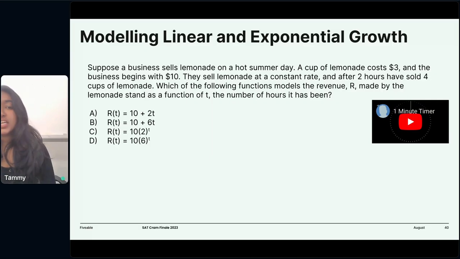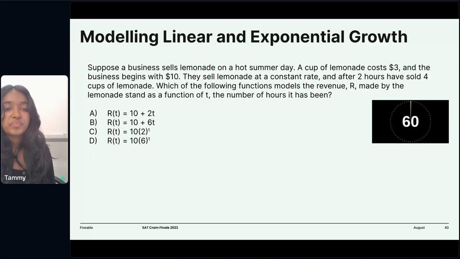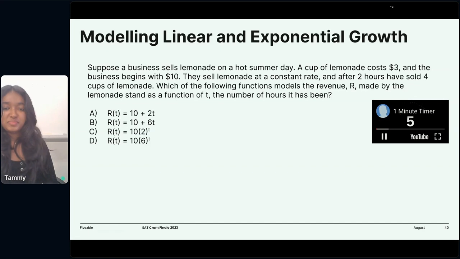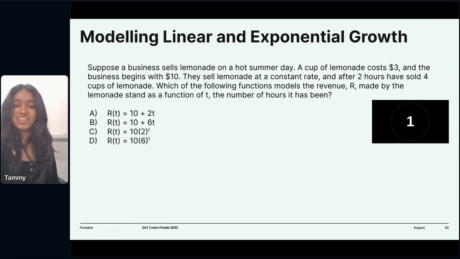All right, so take a minute and try to solve this problem. I didn't show the answer by mistake. You're good.